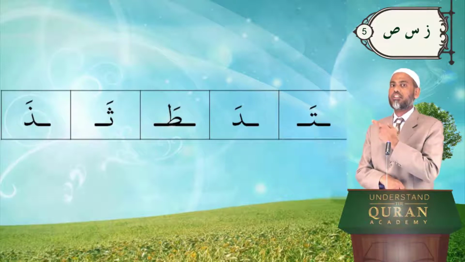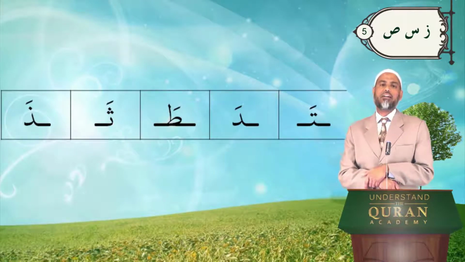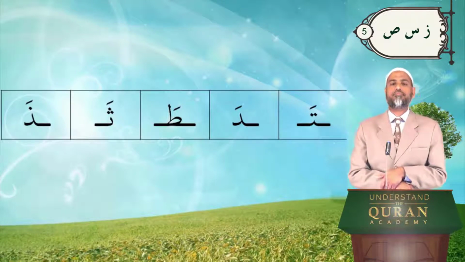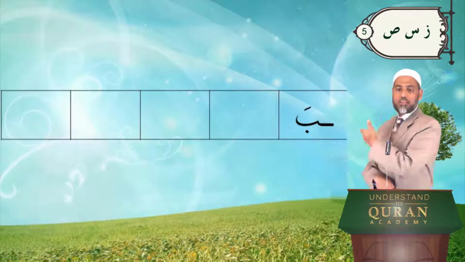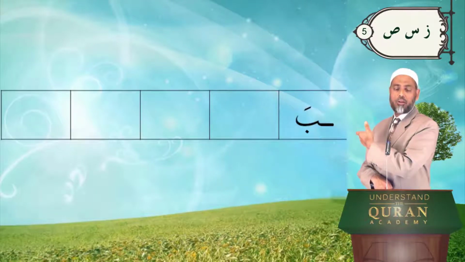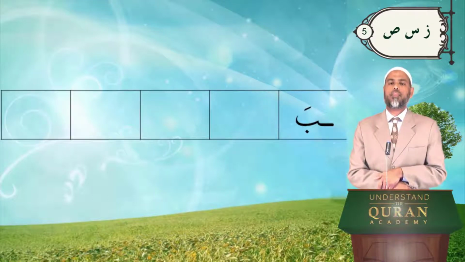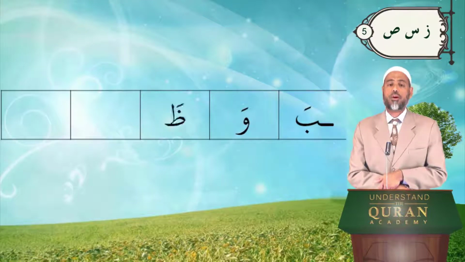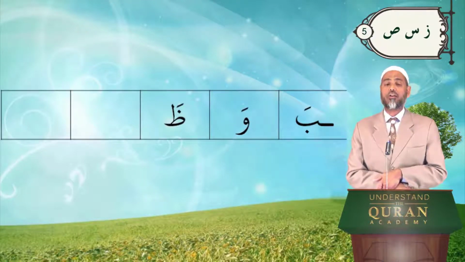The dot there represents strong airflow, the. Dot on the top means flow, but here the dot is on the bottom, below it, ba, ba, wa. The, here the dot is there, strong airflow, the.